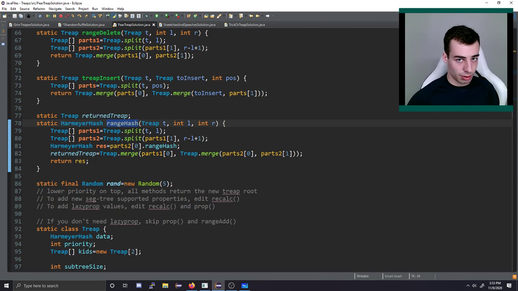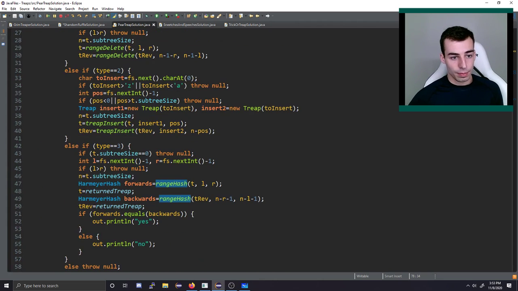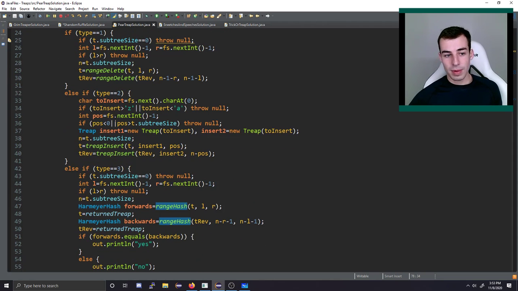We'll call this twice. So we'll call it once on the treap that we're interested in going forward and once in the reversed one. And that's how we handle those queries. And all of this main method is we just call those three methods accordingly on both treaps, so both the forward treap and the reversed treap.